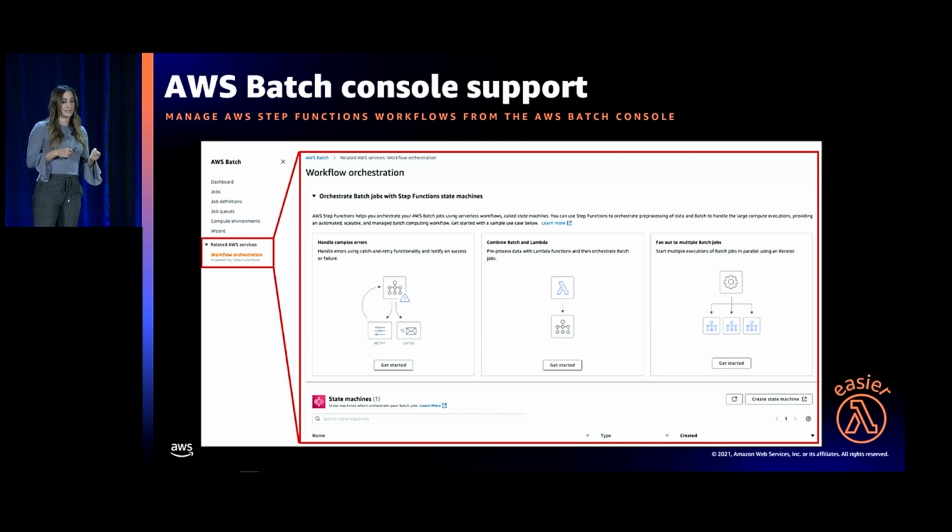And this is great because batch jobs usually aren't just a single step, right? They're usually a ton of steps put together, and you can use Step Functions for the orchestration of all of those steps. Again, another way we're making serverless development easier.